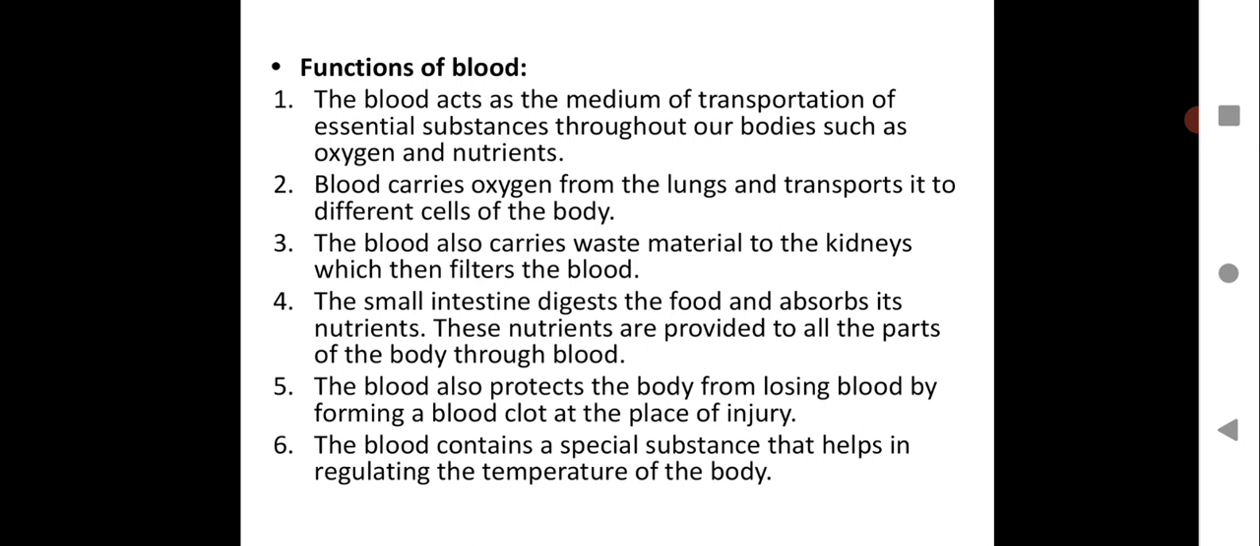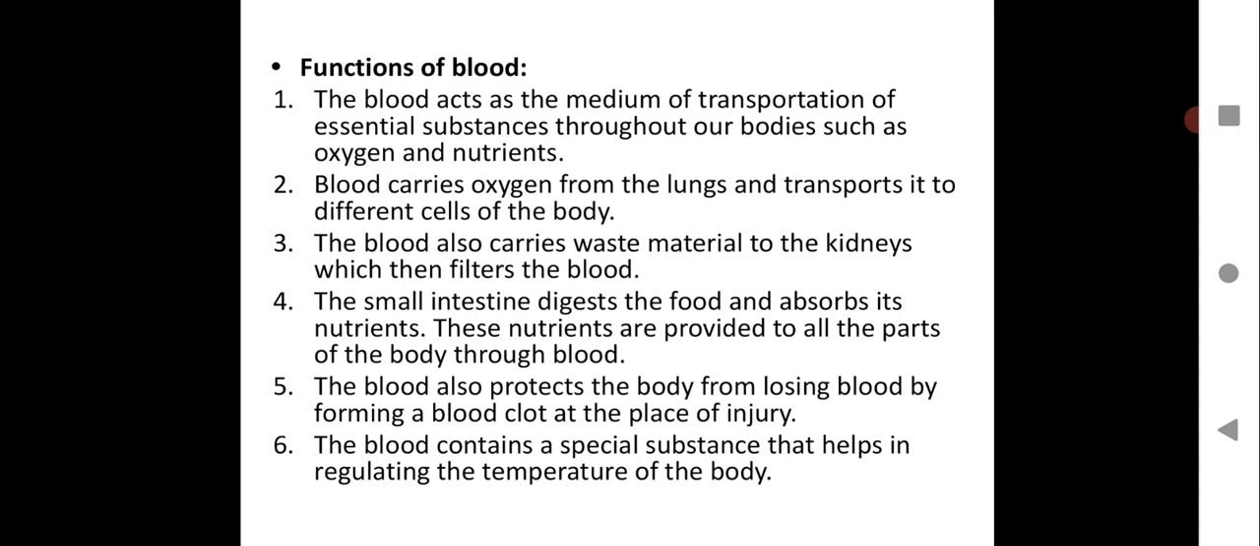Fourth point, the small intestine digests the food and absorbs its nutrients. As you have done in the human digestive system, where you have learned the role of the small intestine, it digests the food and absorbs its nutrients. These nutrients are provided to all the parts of the body through blood.